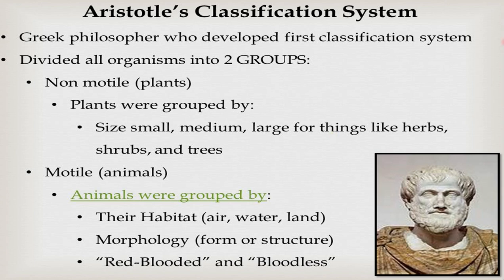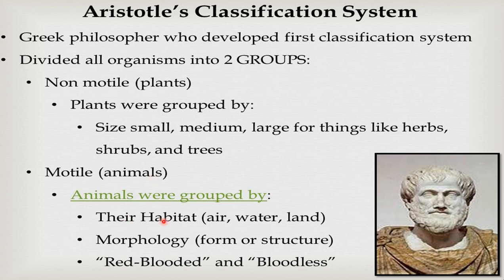classification system. He divided all the organisms into two groups. What are the two groups? One is plants, another one is animals. One is non-motile plants and another one is motile animals. Plants are small, medium size, large size, and they are also classified as herbs, shrubs, trees by him only. And all the motile organisms are animals, he classified.